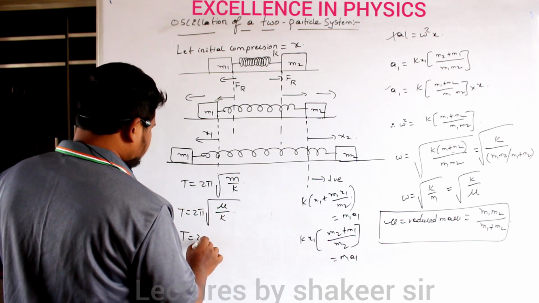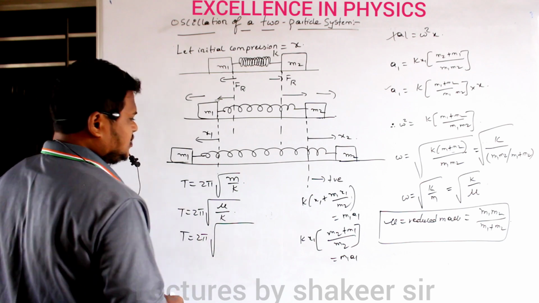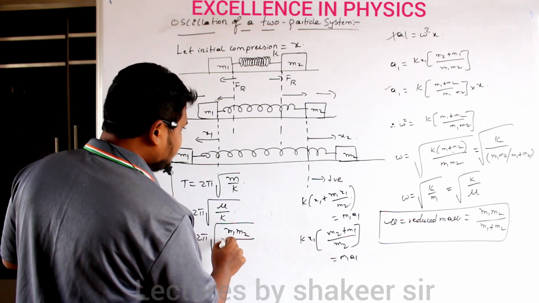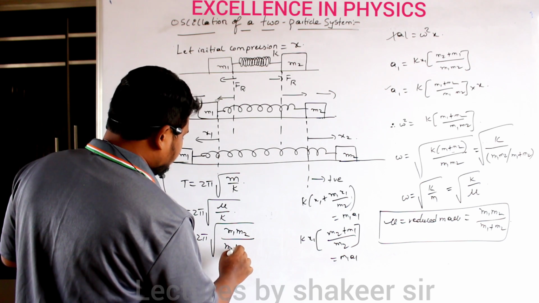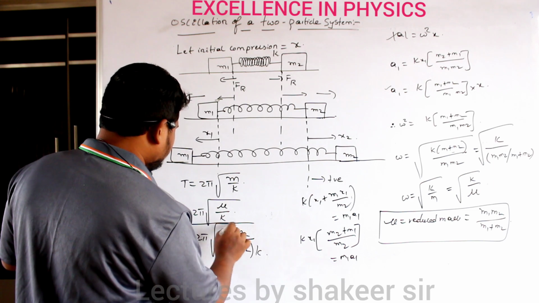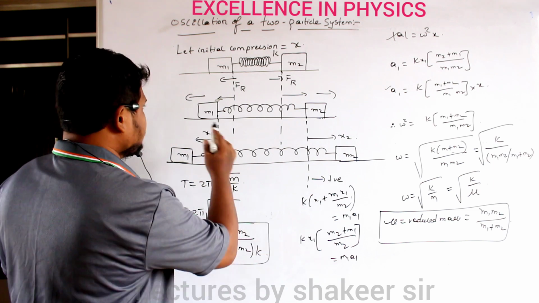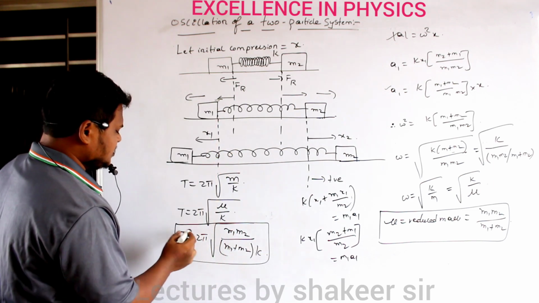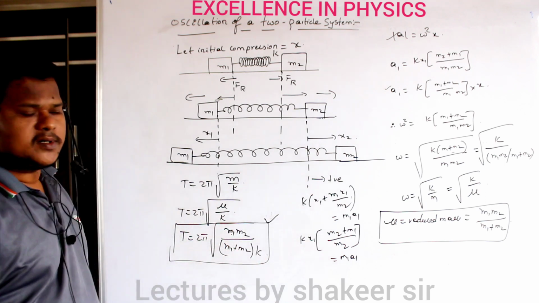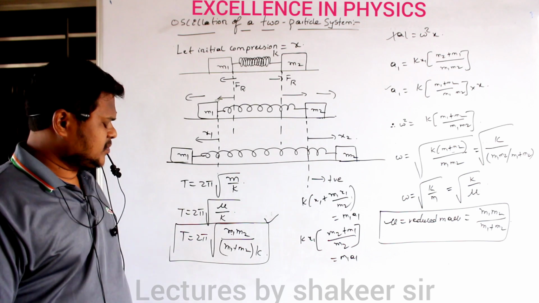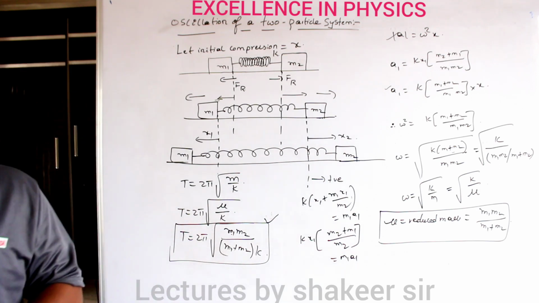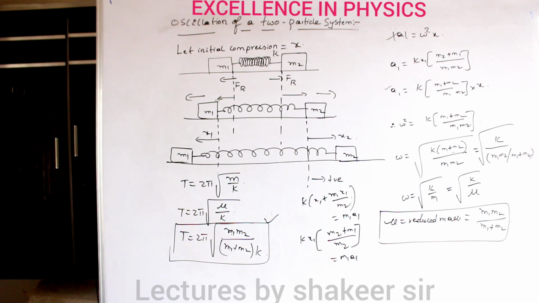So T is equal to 2 pi into square root of mu, which is m1 m2 divided by (m1 plus m2) into k. So this becomes our time period of oscillation. This total system oscillates with a time period of T equal to 2 pi into square root of m1 m2 divided by (m1 plus m2) into k. Clear? Make a note up to here. Then we will study about acceleration also.